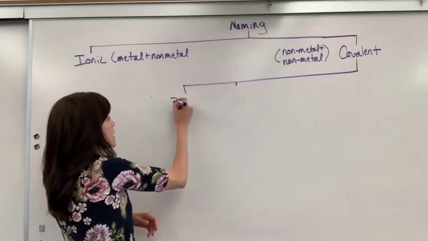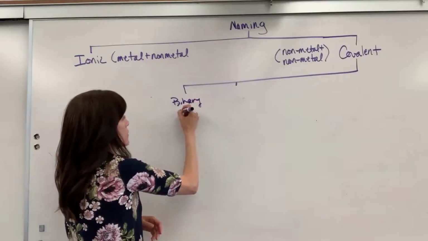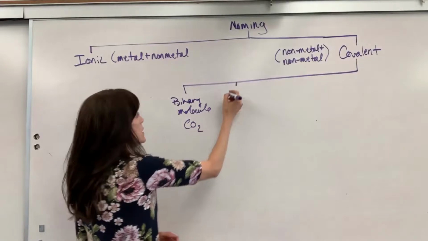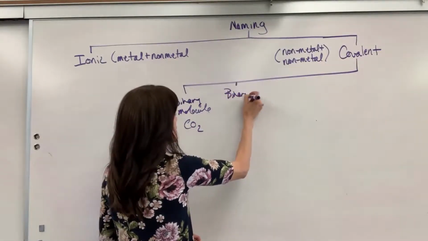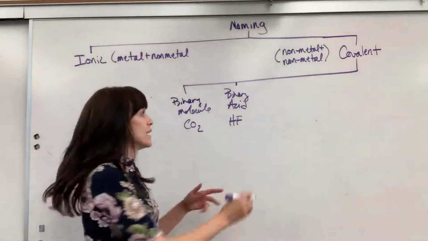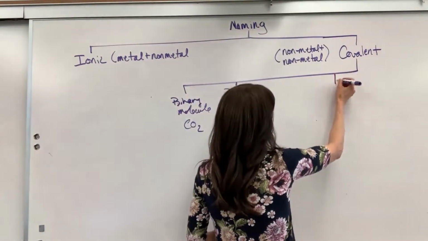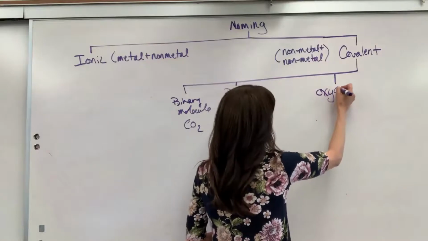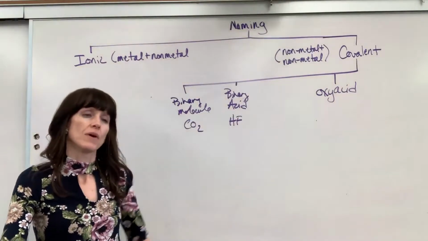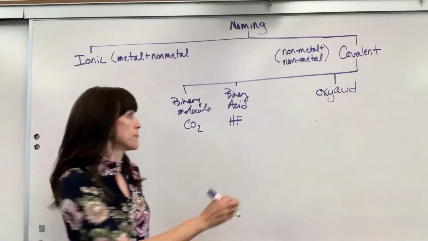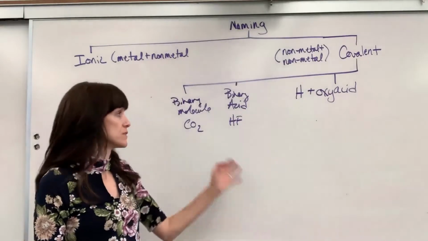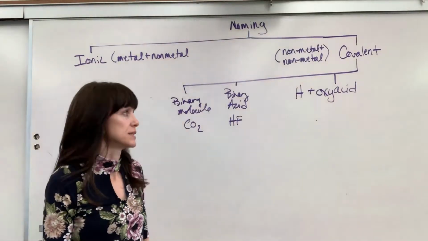Let's see here. So here is our binary molecule, like carbon monoxide, CO2. Here's our binary acid, like hydrofluoric acid. And now we're going to split this into two. These are going to be our oxyacids, and they're called oxyacids because they have oxygen in them, a polyatomic with the hydrogen. So hydrogen plus our polyatomic, and if there's oxygen, we call it an oxyacid.